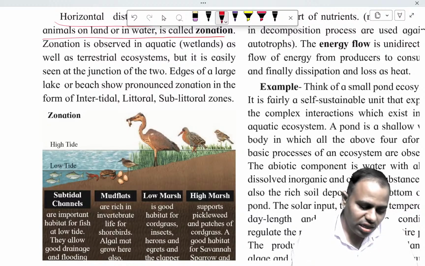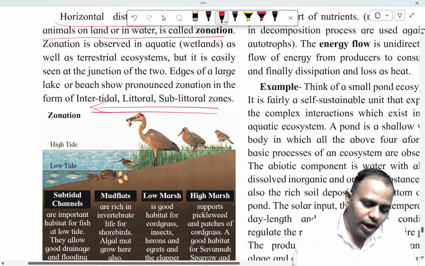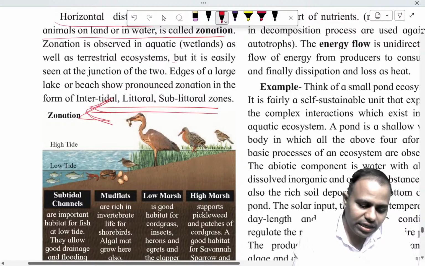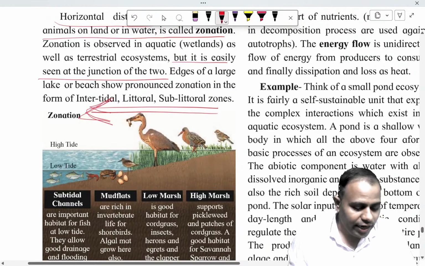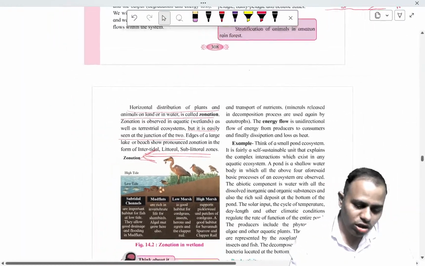Since this zonation is horizontal, happening from right to left, it is called horizontal zonation or horizontal distribution of species. This generally happens at the junction, easily seen at the junction of two things. It can be a junction of land and water, ocean and air, or land and air, that is, the atmosphere. This is how the horizontal distribution of species takes place.